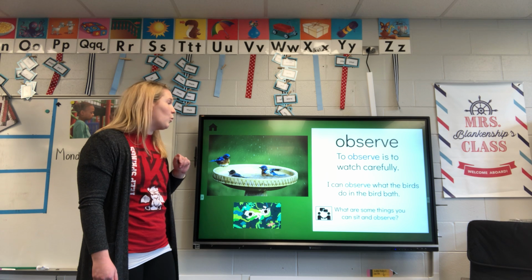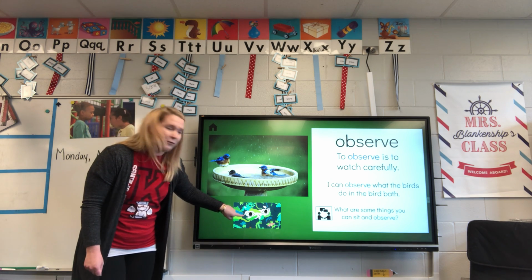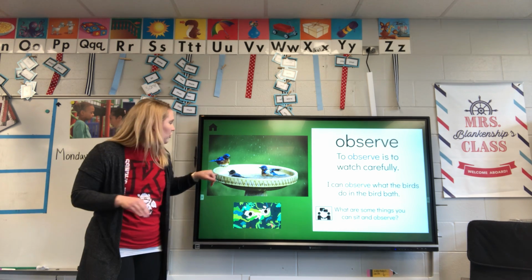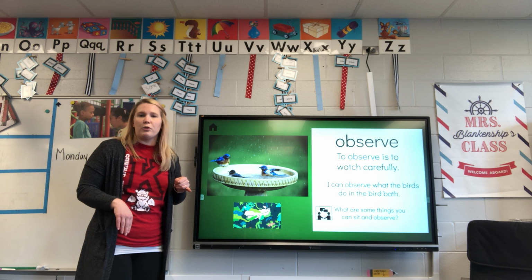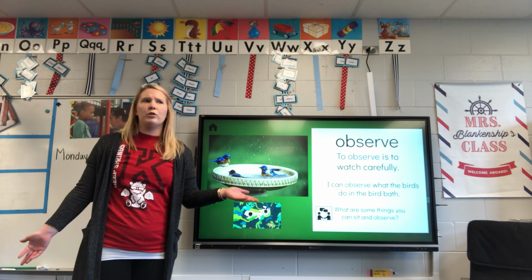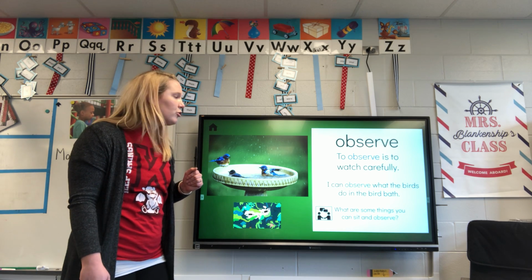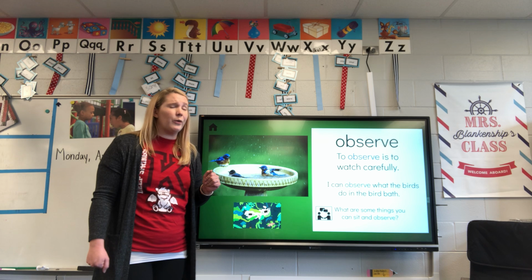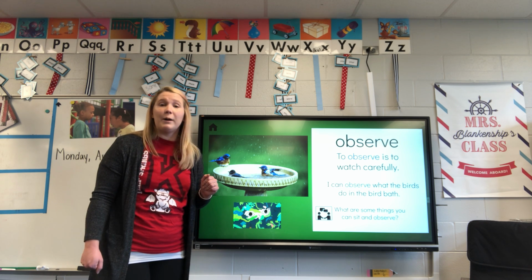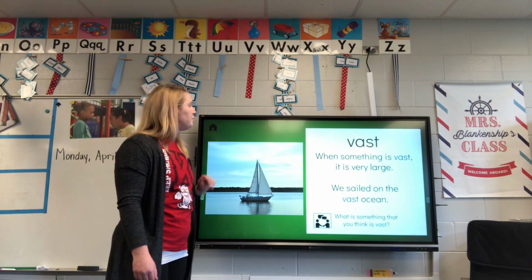I can observe what the birds are doing in the bird bath. Right here they have a funny little emoji, little eyeballs peeking through. They're sitting there watching those birds in the bird bath and seeing what they are doing. Sitting at home, you can make some observations too. Maybe you can observe your mom and dad and see what they are doing. Maybe you can watch outside and see what kind of cars or birds or animals are flying by. Lots of things that you can sit and watch and make observations of.